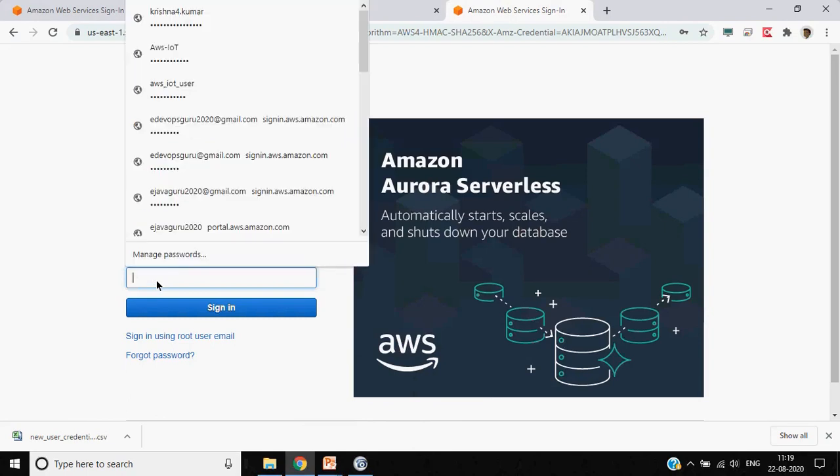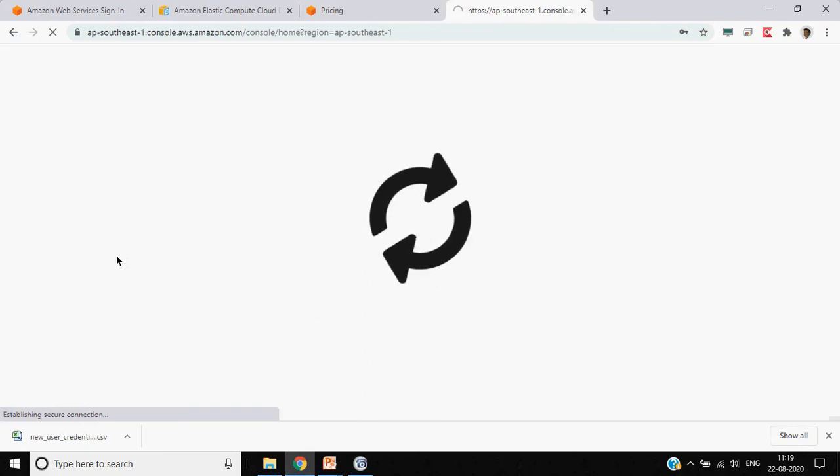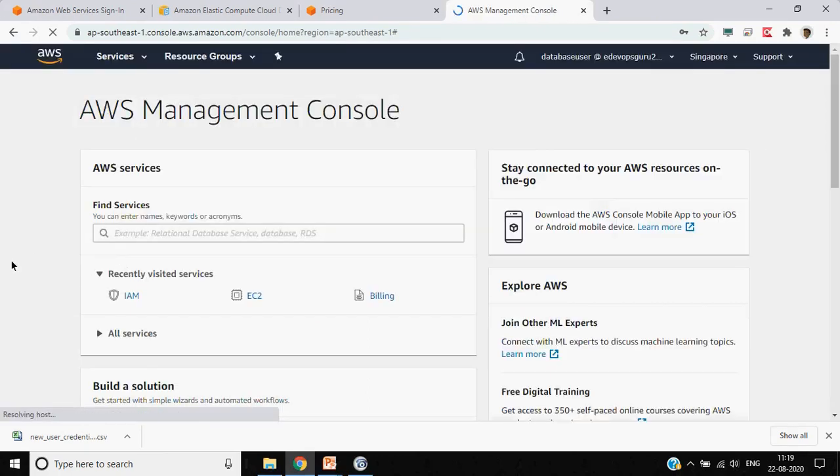The password, database user was the username. Correct, thanks. Database user password was Password@123!, I guess. Good, I can remember these complex passwords.